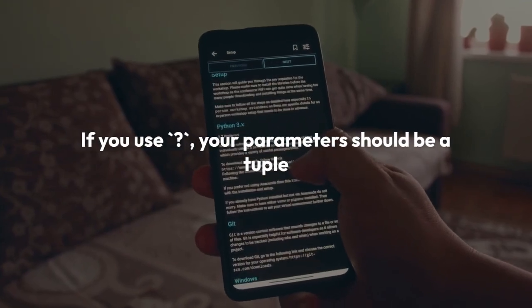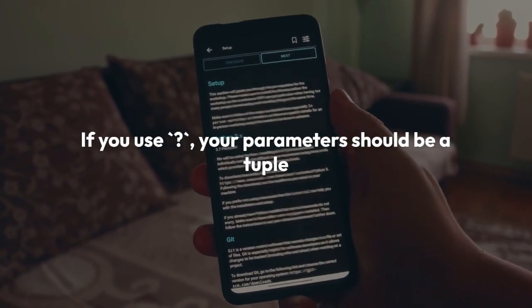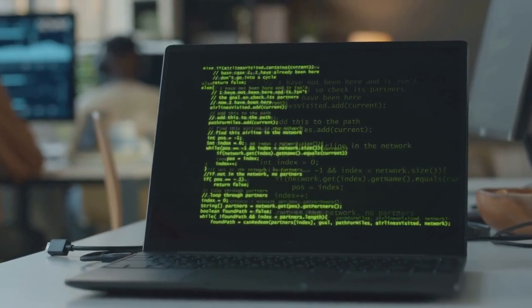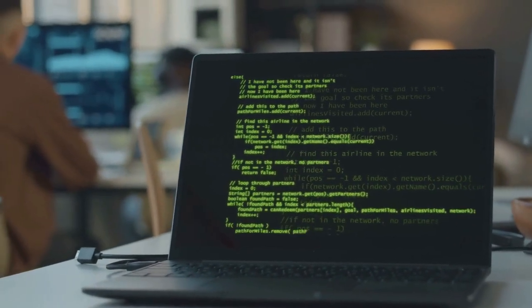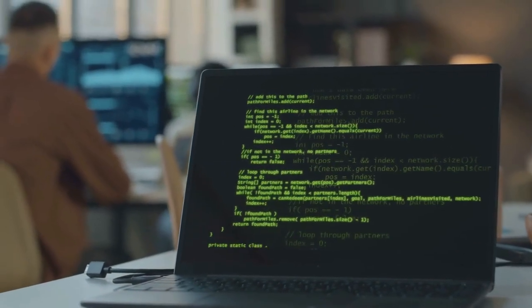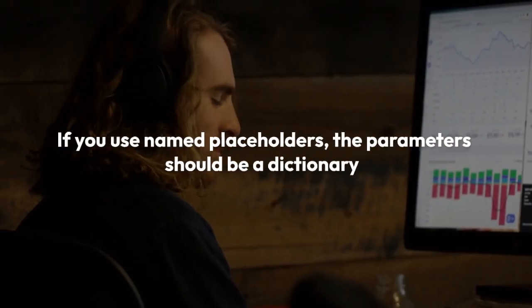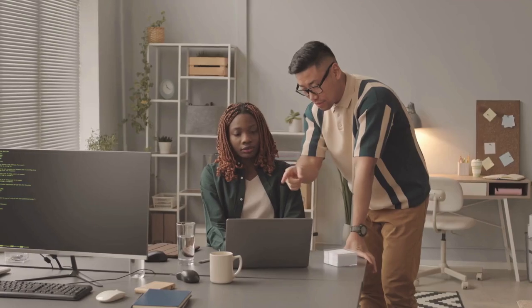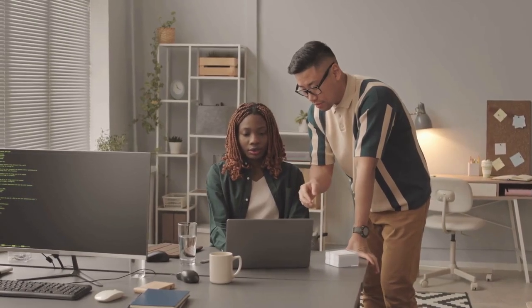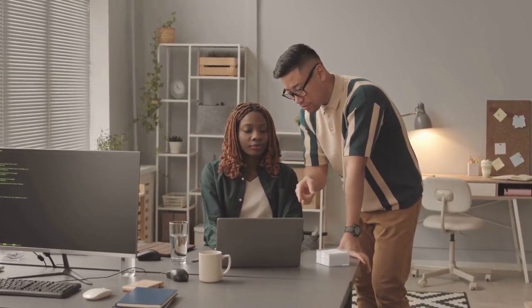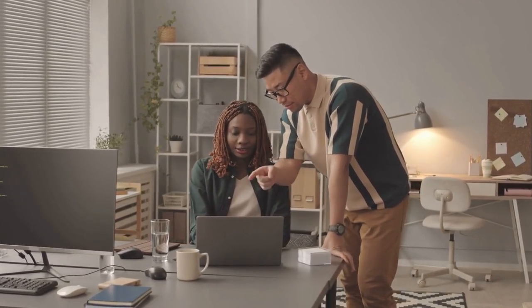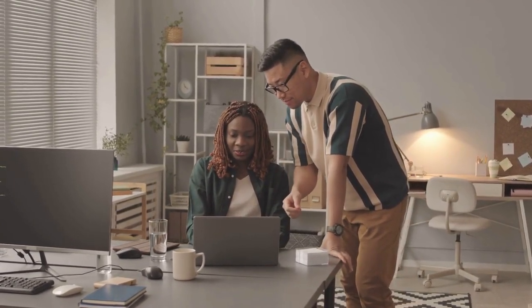Example, if you use question marks, your parameters should be a tuple. cursor.execute("INSERT INTO my_table (name, value) VALUES (?, ?)", ("Alice", 10)). If you use named placeholders, the parameters should be a dictionary. cursor.execute("INSERT INTO my_table (name, value) VALUES (:name, :value)", {"name": "Bob", "value": 20}).